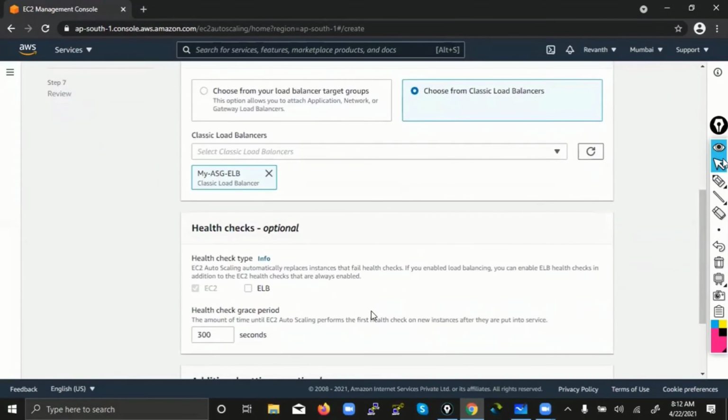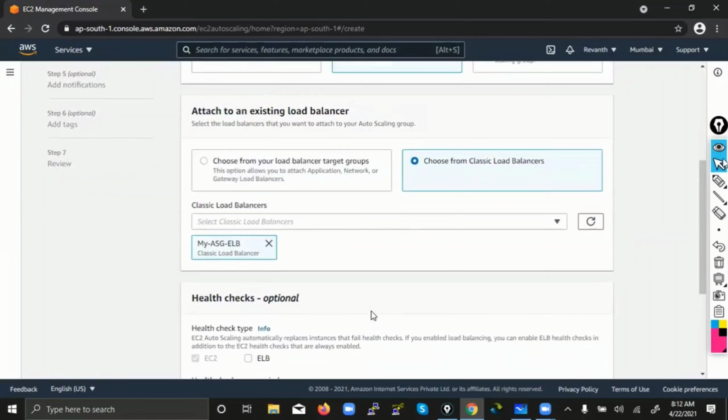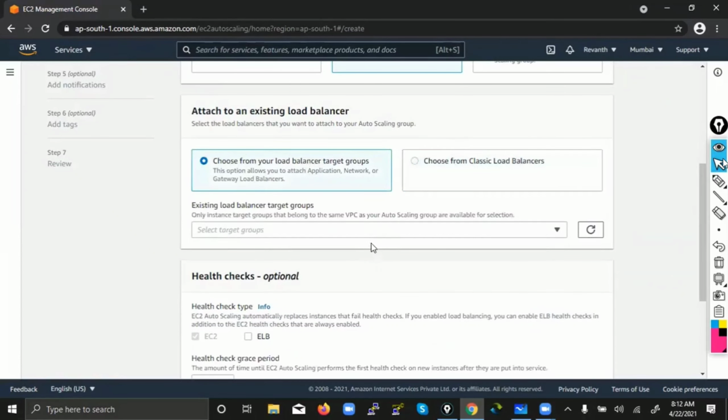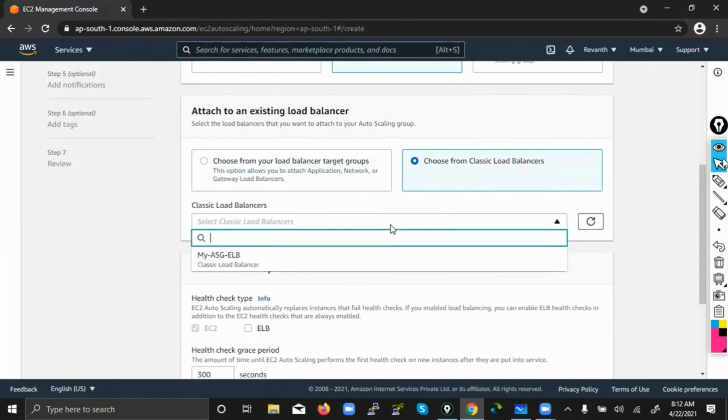So what is the other option? Choose from your load balancer target groups. There are different load balancers, right? But we have chosen only the classic one. If we had chosen another load balancer, it would show here. Since we did not create any other load balancer, it won't show here. We have created a classic load balancer. Yes.